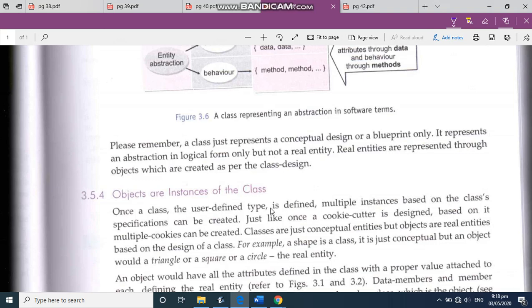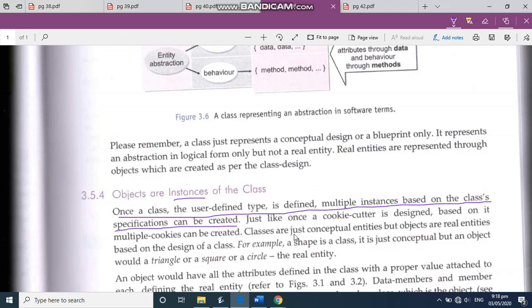So objects are instances of the class. The other word for instances is object. Once a class, the user-defined type, is defined, underline this, that once you create a class, multiple instances based on this class specification can be created.